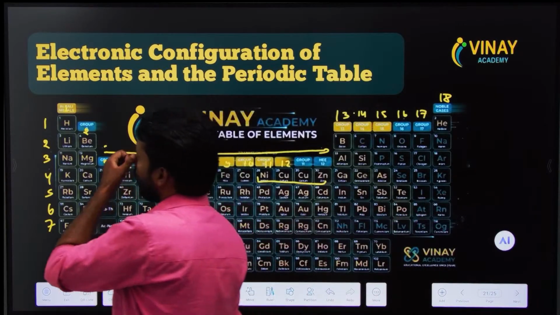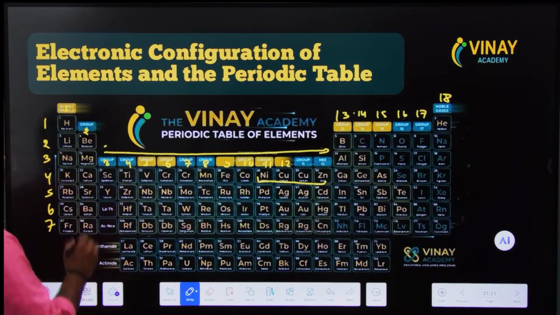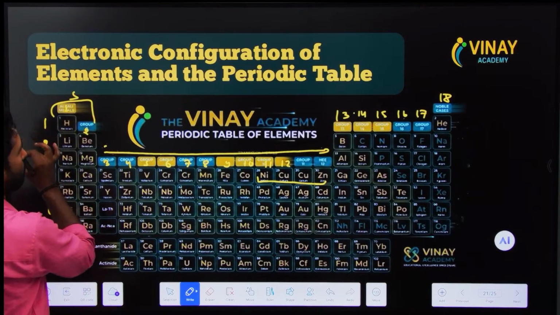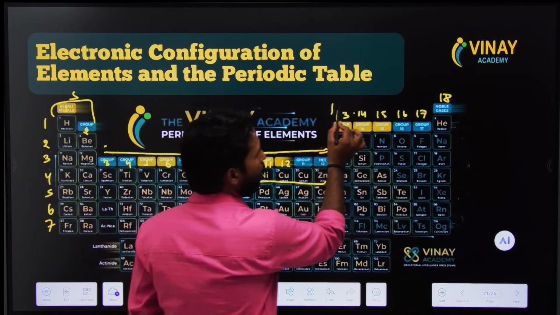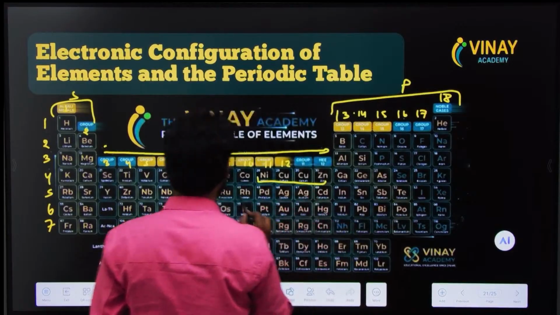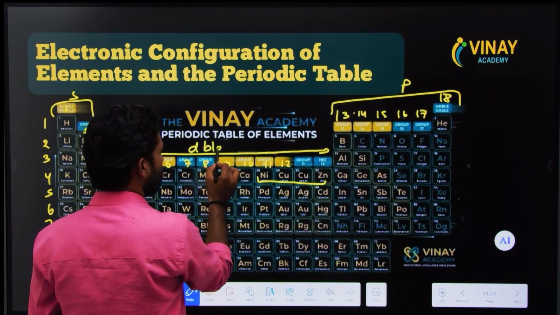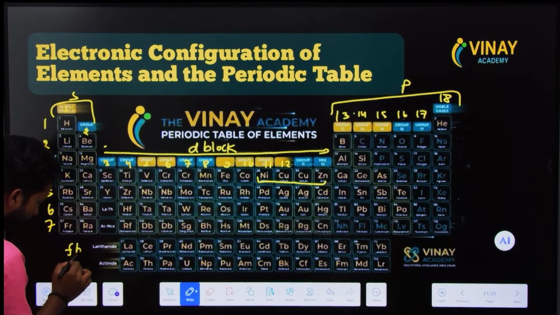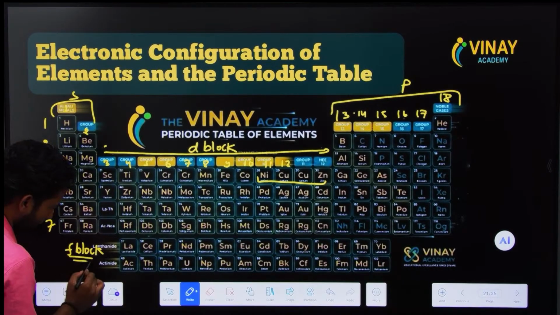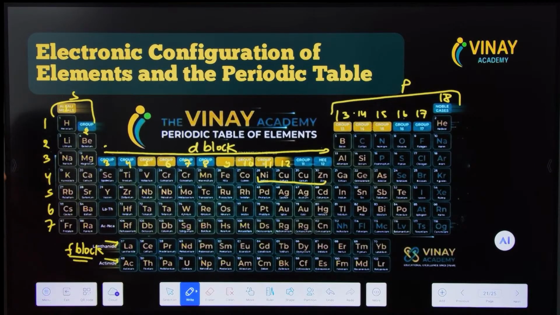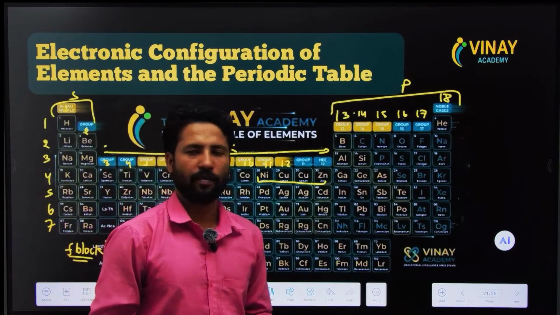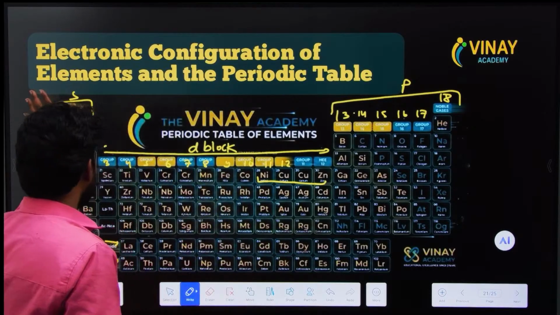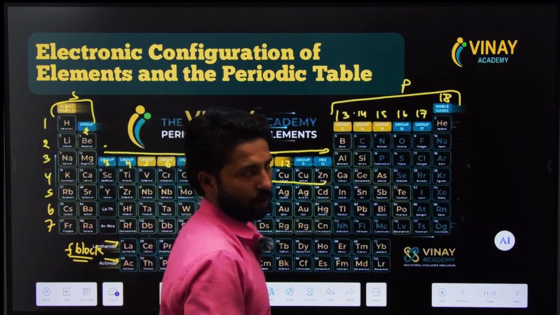Now, according to the block, if we see, there is S block, there is P block, and there is D block, and there is F block. These last 2 rows are known as F block. So why are they known as SPDF blocks?